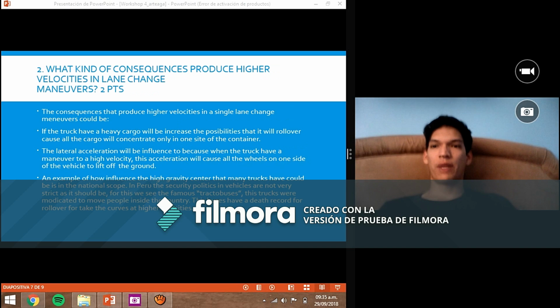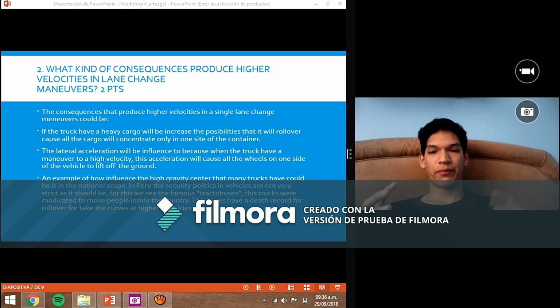Question: we have to explain the consequences that higher velocities produce in a single lane change. If the truck has a heavy cargo, the possibilities will increase because the cargo and the weight of the pneumatics concentrate only on one side, and this will increase the possibilities of rollover of the truck and the trailer.